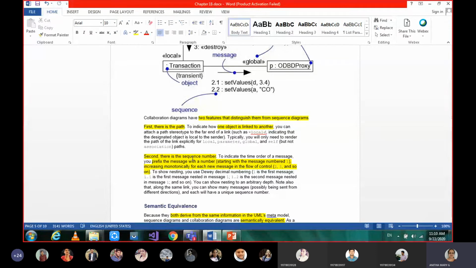So path and sequence number are the two features which differ from sequence diagrams. Whereas all other things, the objects, interaction symbols and the messages, these three things are the same in sequence and collaboration diagrams.